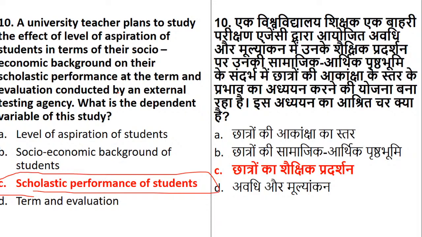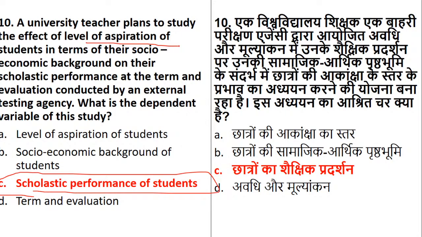Okay, so you are saying yes. Very good. In question number 10, your level of aspiration is your independent variable and your scholastic performance is your dependent variable. Is it clear to everyone? That's how the twisting goes, and the rest of the content of the sentence is just to confuse you. Yes, Gautami got it.